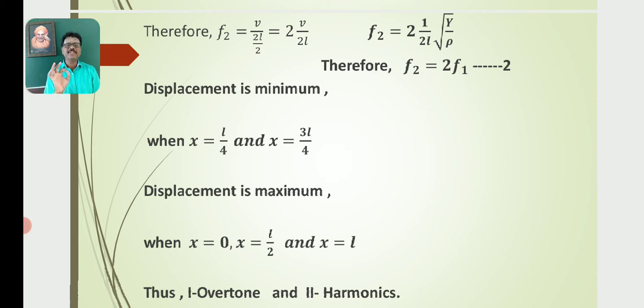Displacement is minimum when x is equal to L by 4 and x is equal to 3L by 4. That means nodes are formed at x is equal to L by 4 and at x is equal to 3L by 4. Displacement is maximum, the antinodes are formed, when x is equal to 0, x is equal to L by 2 and x is equal to L. So the second mode of vibration consists of 3 antinodes and 2 nodes.